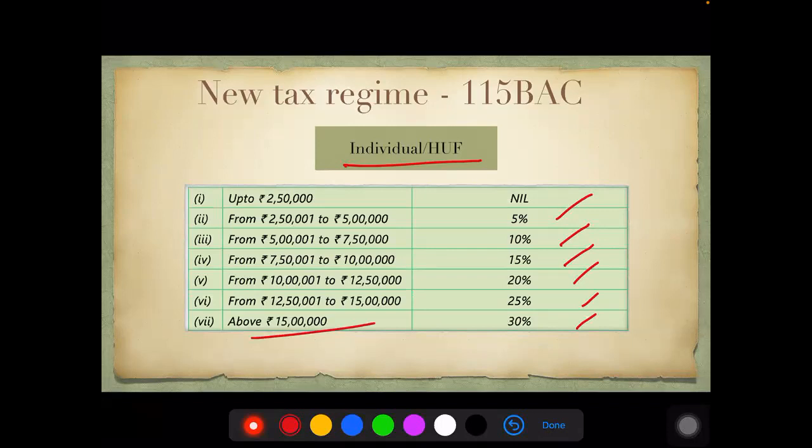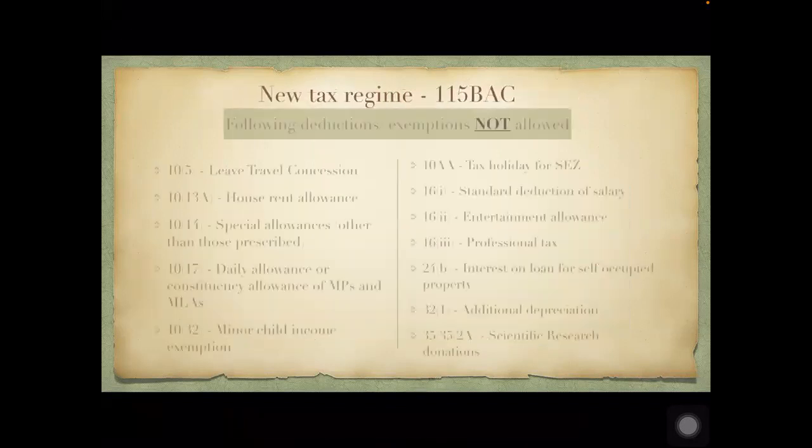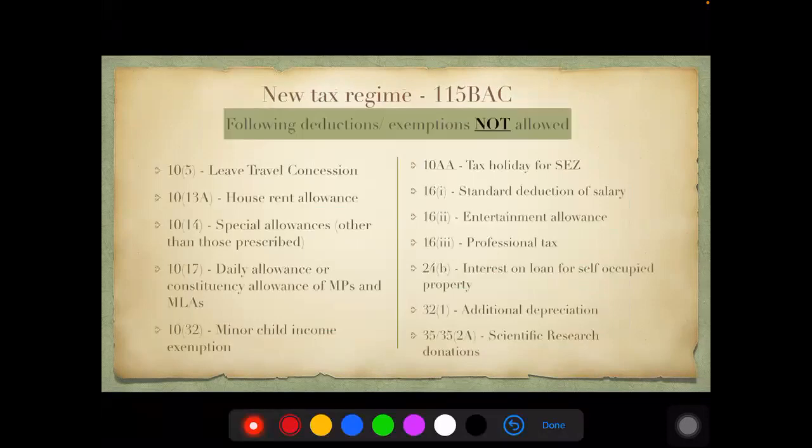There we had a maximum of 10. Please remember, assessees have a choice to choose between this or the normal regular tax system. If anyone is opting for 115BAC, they have to let go of these deductions or exemptions.